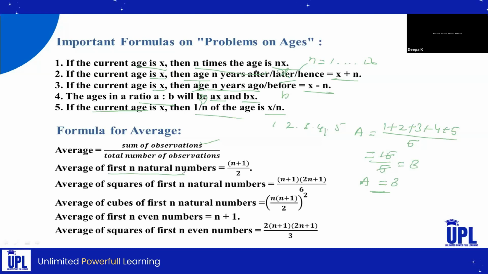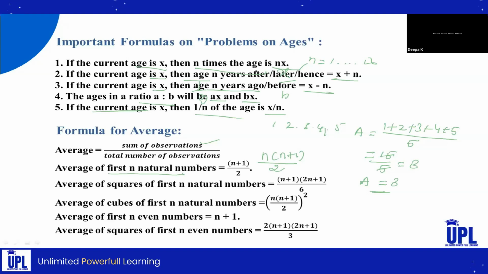So suppose they directly ask a question in the MCQ, you will write this formula, that is first n natural numbers, n into n plus 1. So sorry, here n is missing. The formula is n into n plus 1 divided by 2. This is the formula, that is average of first n natural numbers.